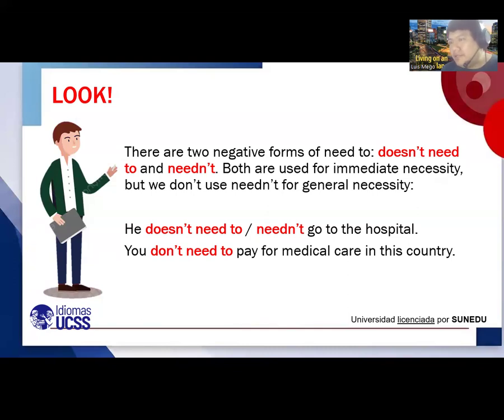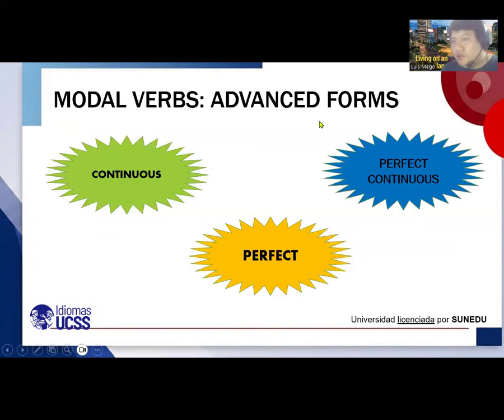Okay, so we're going to divide this video into parts. The second part is about the advanced forms, because we also can combine the modal verbs with the following patterns: continuous, perfect, and perfect continuous, okay? But this is going to be in the second part of the video.